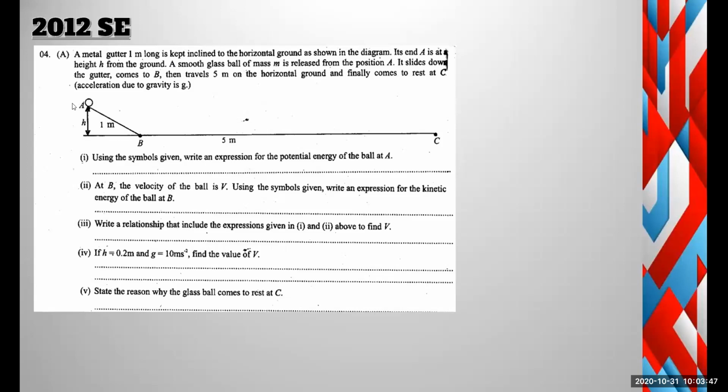Some are saying that this question is not clear. This is taken from the 2012 structured essay paper. If you have the past paper books with you, you can refer to them. So here, the glass ball is kept at position A and has mass m. It slides down the gutter, comes to B, travels 5 meters on the horizontal ground, and finally reaches the point C.